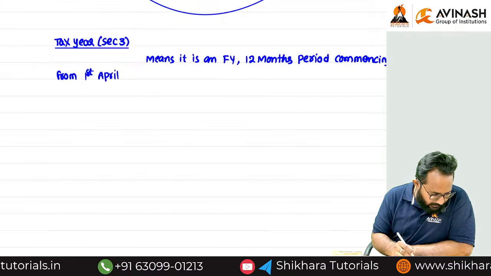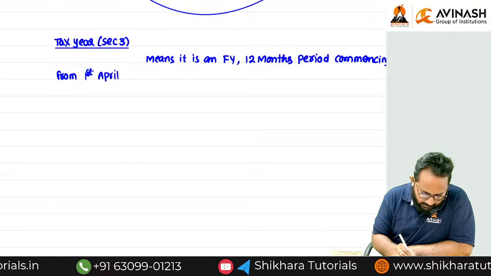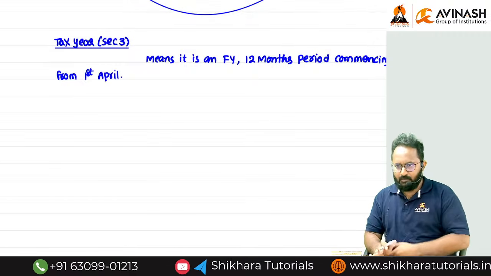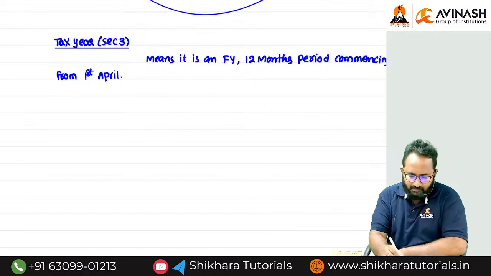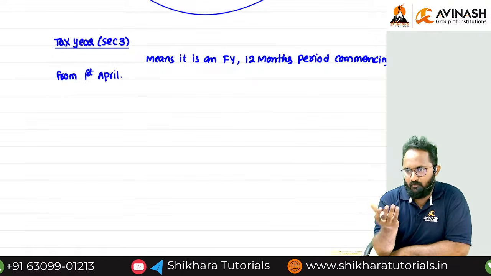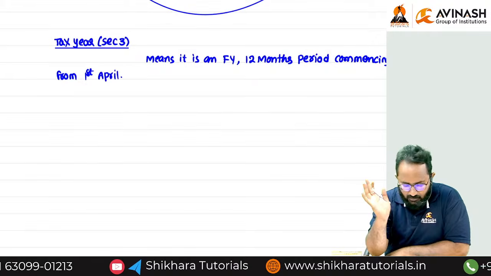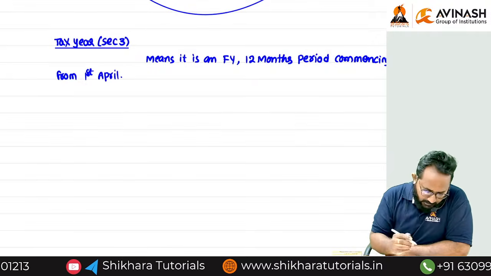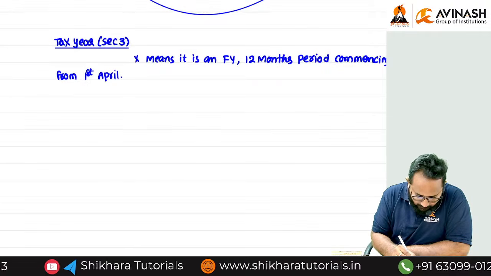That is the definition. For 12 months it is a financial year, so automatically you know when it ends. Can you tell me the ending time? 31st March.